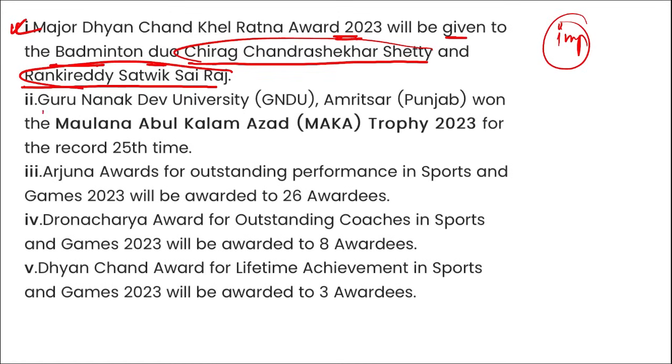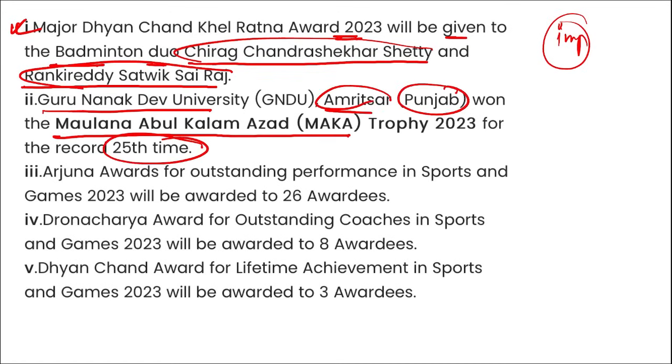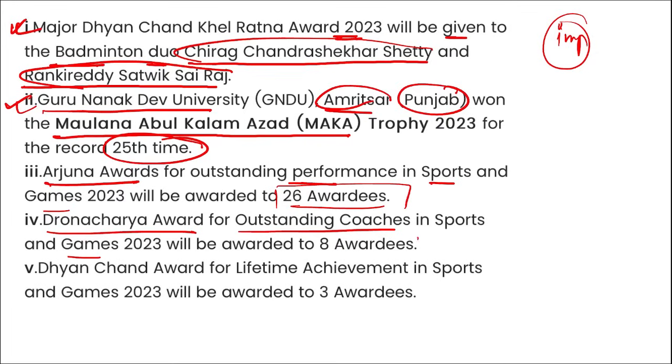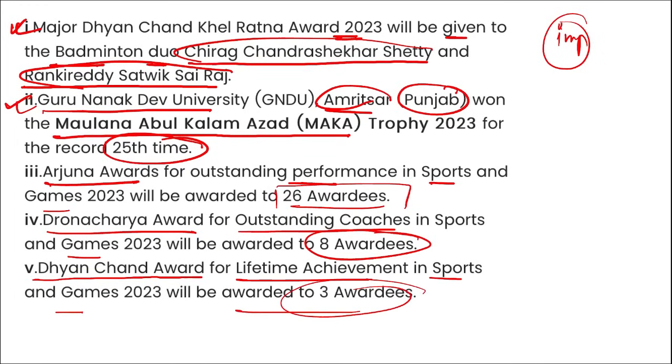Second, Guru Nanak Dev University of Amritsar has won the Maulana Abul Kalam Azad Trophy 2023, and it is for the record 25th time. Next, the Arjuna Awards for Outstanding Performance in Sports and Games will be awarded to 26 awardees. Then the Dronacharya Award for Outstanding Coaches in Sports and Games will be awarded to 8 awardees. And the Dhyan Chand Award for Lifetime Achievement in Sports and Games will be awarded to 3 awardees.